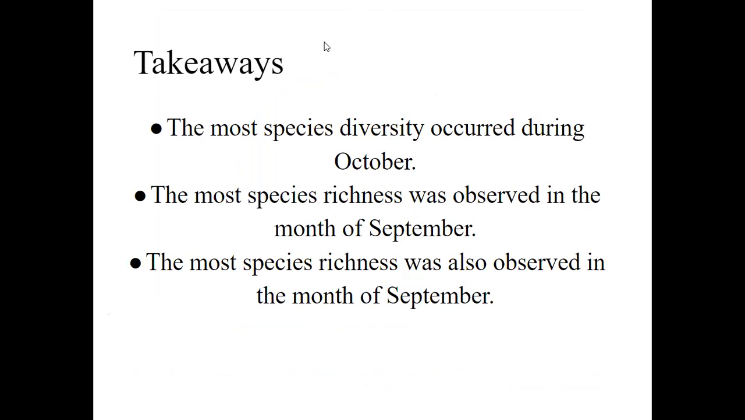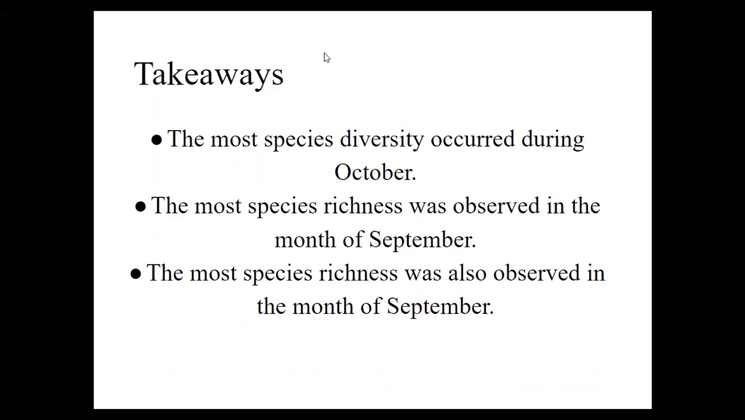Some things that we took away from our research is that October is where the most species diversity occurred. The most species richness was observed in the month of September, and the most species abundance was also observed in the month of September.